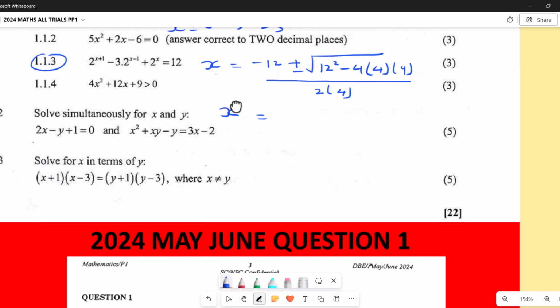It gives us negative 3 over 2. Then with the minus, also negative 3 over 2.